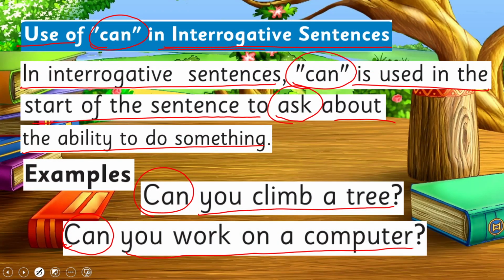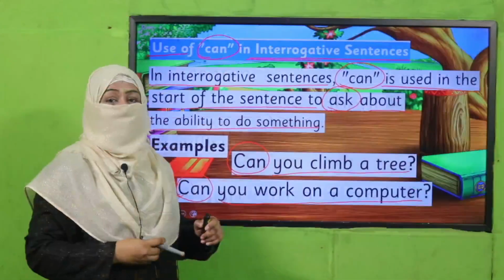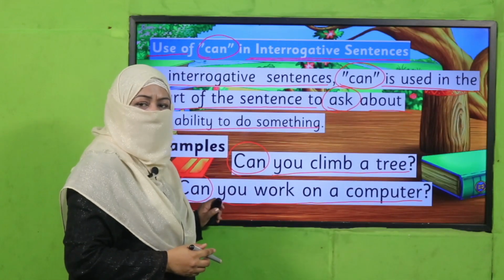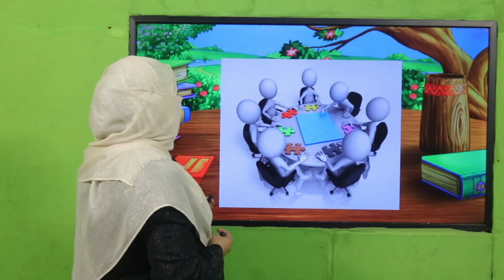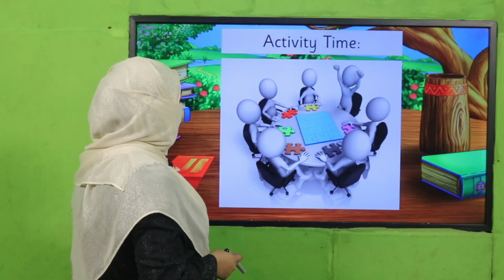Can you work on a computer? Yes, I can work very well on a computer, right? This is how we ask and reply to such types of questions. Now, let's practice this use of can and cannot through an activity.